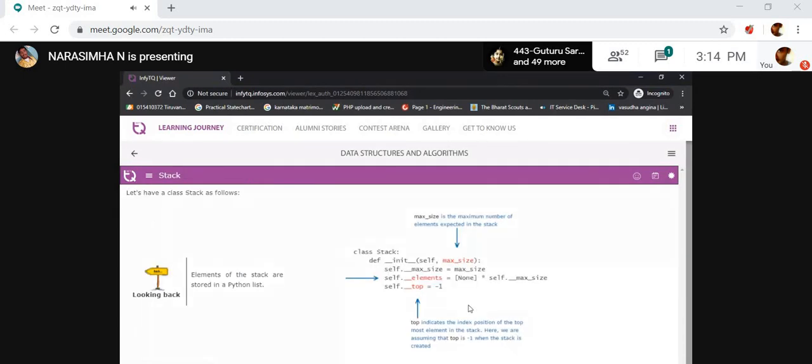Now let's see how to create a stack. A stack has a top element and a bottom element. You have the top element and the bottom element, right? Let's see here.